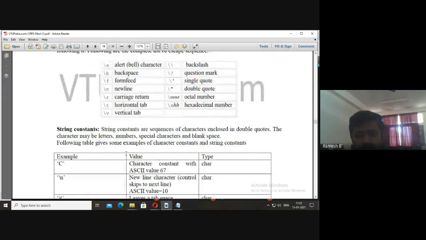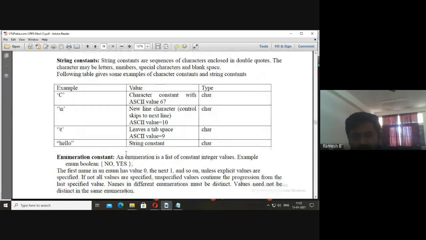Similarly, you'll be having string constants. Anything that is enclosed within double quotes is known as a string constant. You see that it has been enclosed with double quotes.